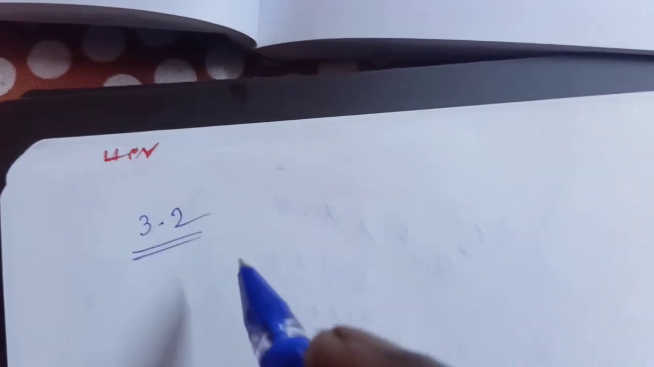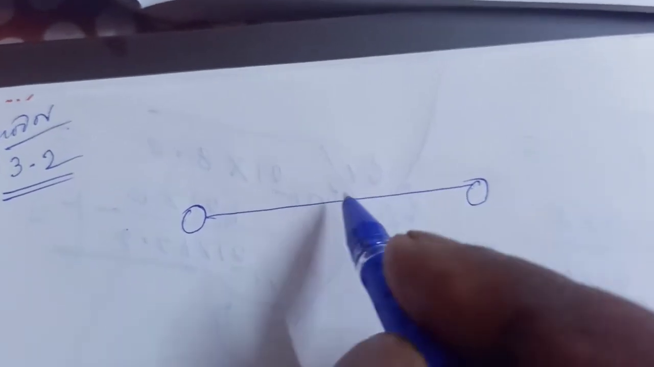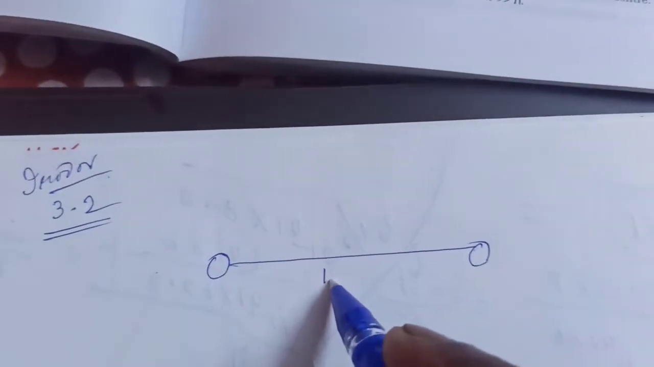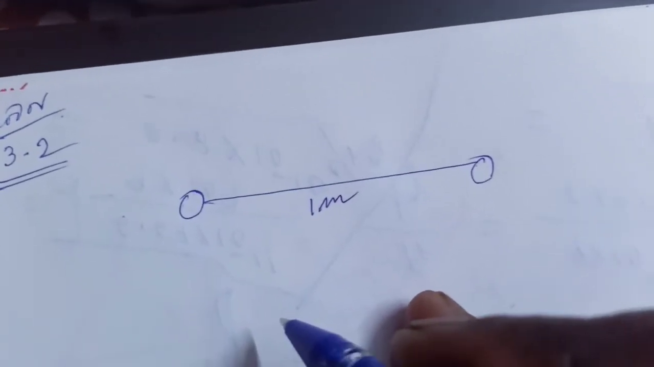Here, Irodov, question number 3.2. So this is a copper sphere, and another copper sphere is given, and the distance of separation between the two is 1 meter. So the calculation will be easier.